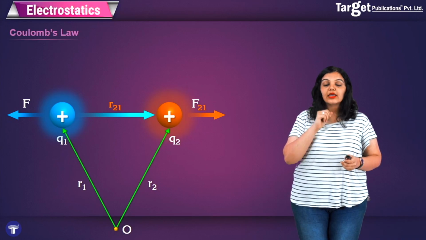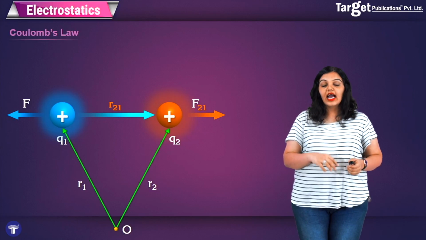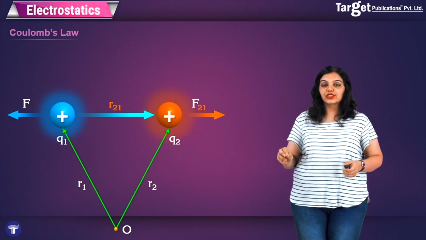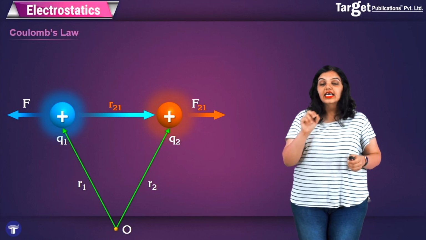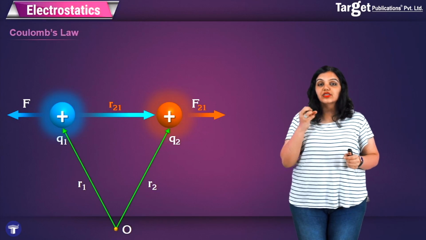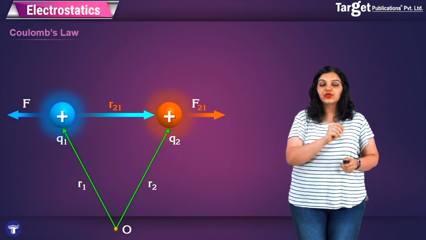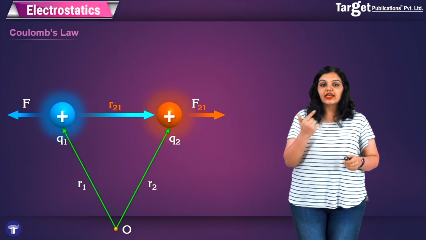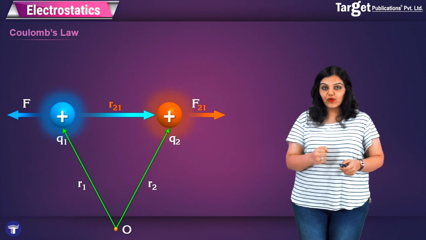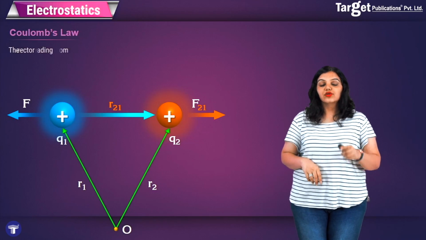As you can see, the first type of force that I am trying to find out is the force acting on Q2 due to Q1, and the force acting on Q2 due to Q1 will be directed from Q1 towards Q2, and therefore the r that I have marked in between is pointing towards Q2, and therefore the force which is pointing away from Q2, which is a repulsive force, is labeled as F21 because it denotes the force on Q2 due to Q1. And as you can see, F21 and r21 are in the same direction, and therefore when I'm trying to write the vector equation for the force, I will use a unit cap vector which is in the direction of r21.